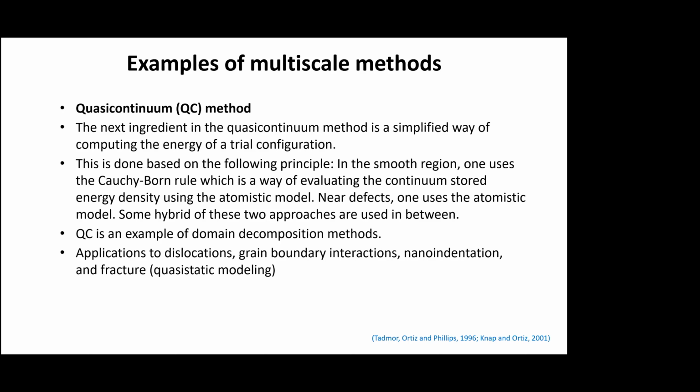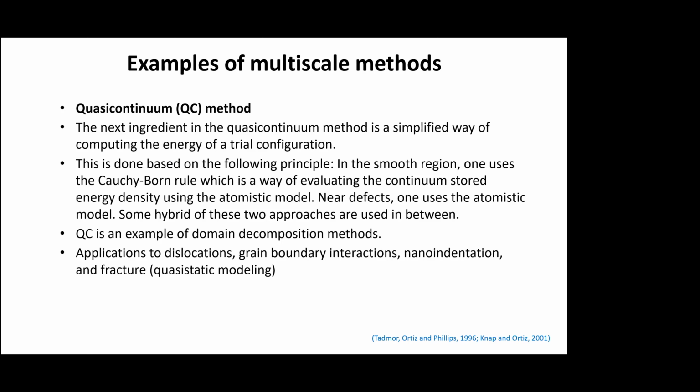So the molecule goes to its ground state, meaning the shape of the molecule and the internal energy in the molecule, basically the strain energy, the potential energy of the thing, is lowest. At that time, whatever is the shape of the molecule, that is what happens in nature. So that is the most representative. This is done using, once they get the energy of a trial configuration, then they can evaluate the energy density, and